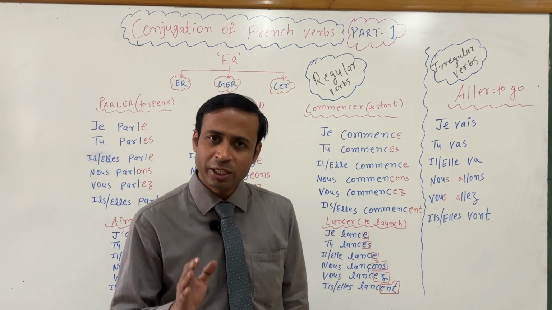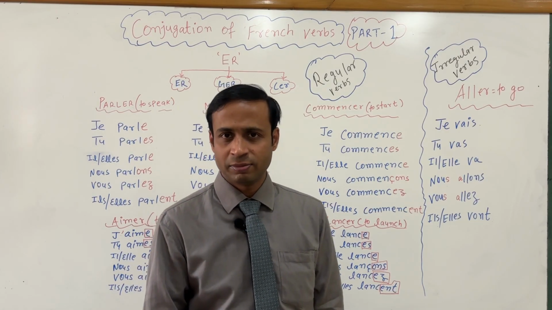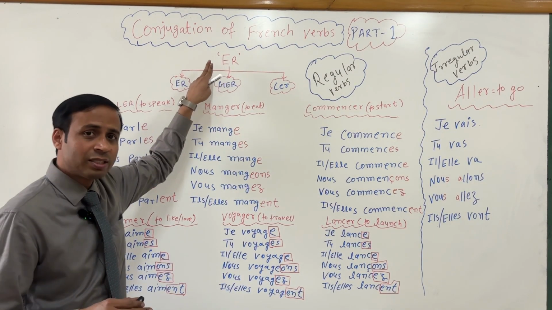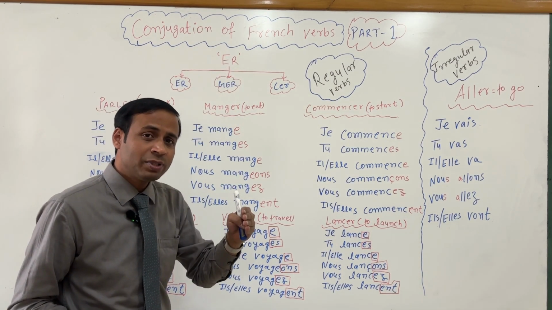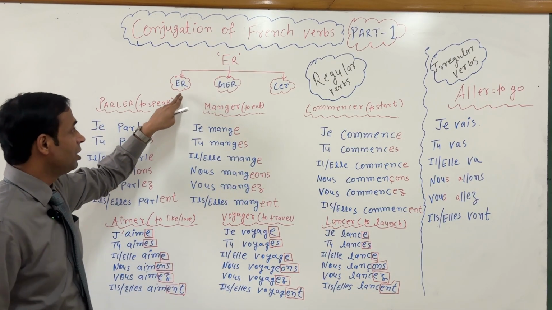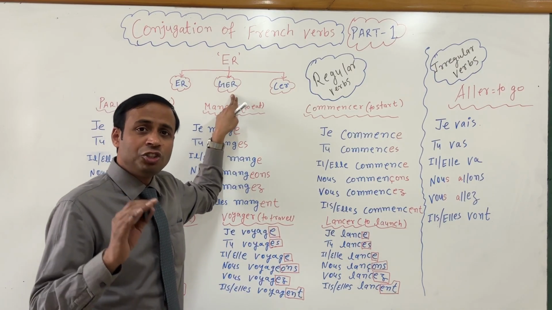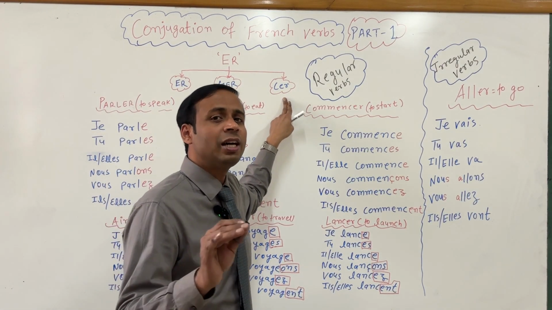Today we are going to learn only ER ending verbs. ER ending verbs have three different types: one is normal ER ending, the other is GER ending, and the third is CER ending.